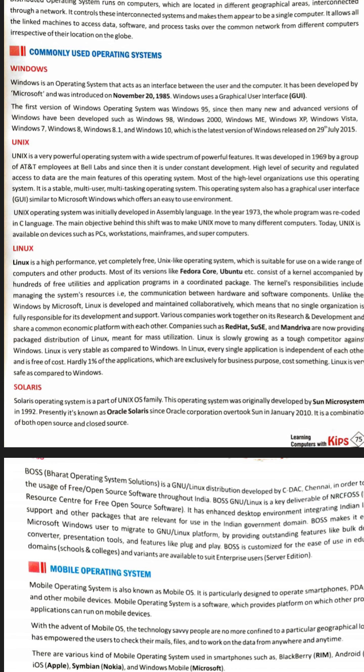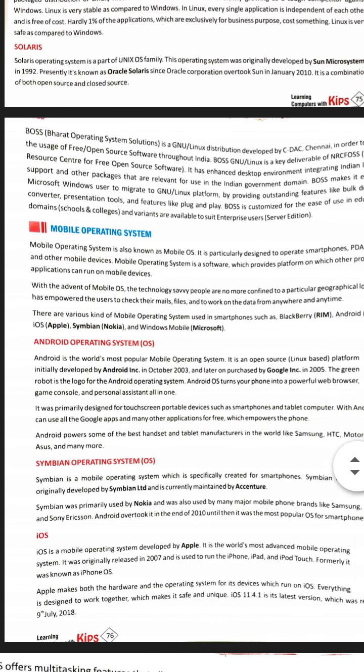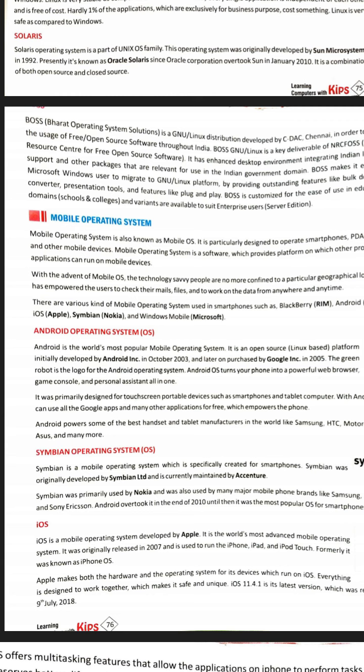Next one operating system is the Linux. Linux is a high performance and free operating system. It is used for a wide range of computers, and most of the computers on the network use Linux. Solaris. It is also a family of the Unix operating system and was originally designed by Sun Microsystems in 1992.